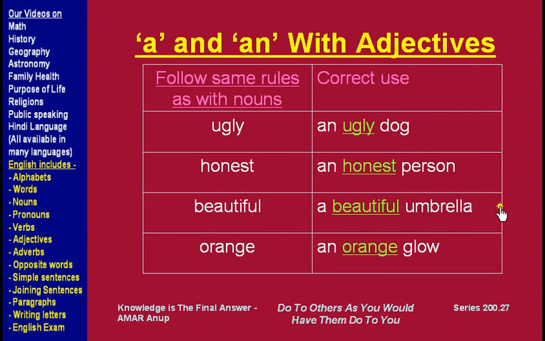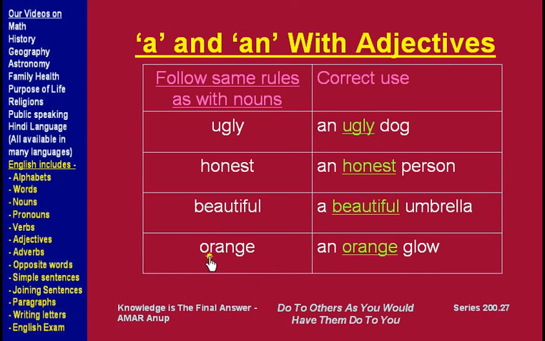Some more examples of use with adjectives, when to use a and when to use an. An ugly dog. The pronunciation of ugly starts with a vowel. An honest person. The pronunciation starts with o, honest, not honest with an h sound. Here the pronunciation starts with b, beautiful. So a beautiful umbrella.